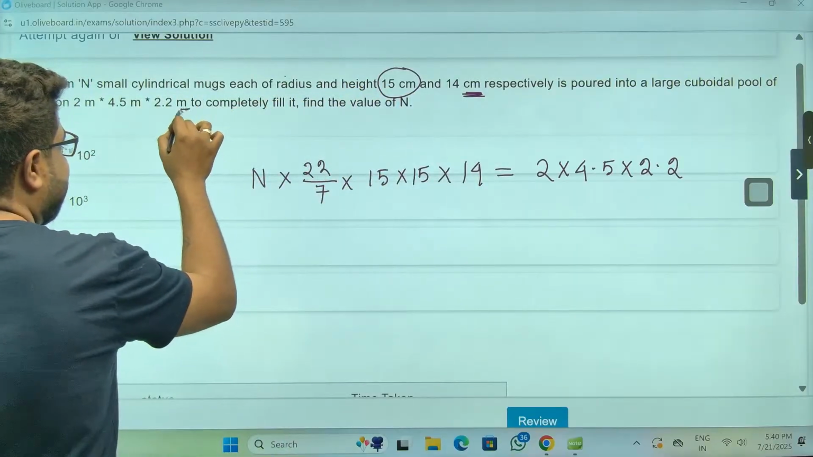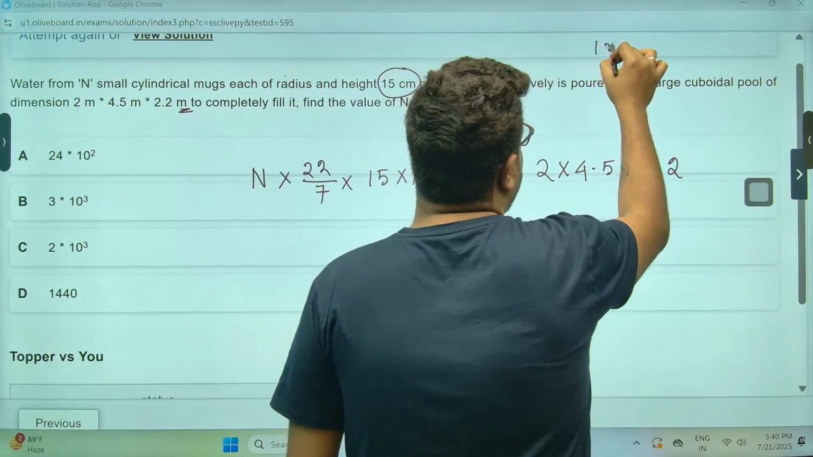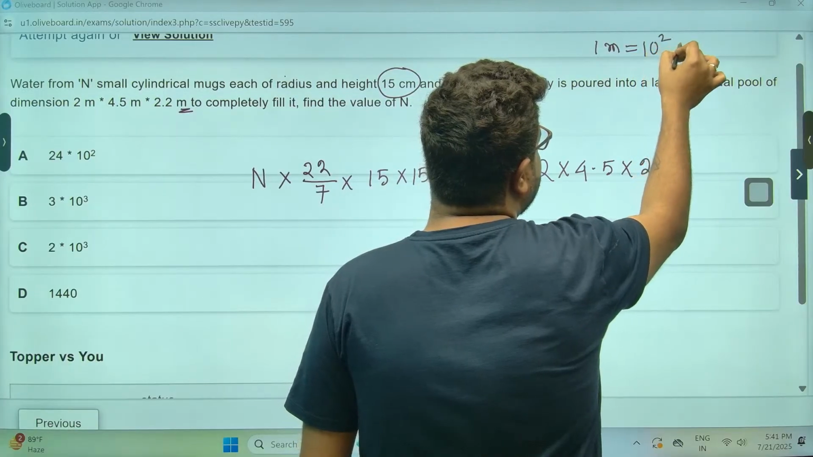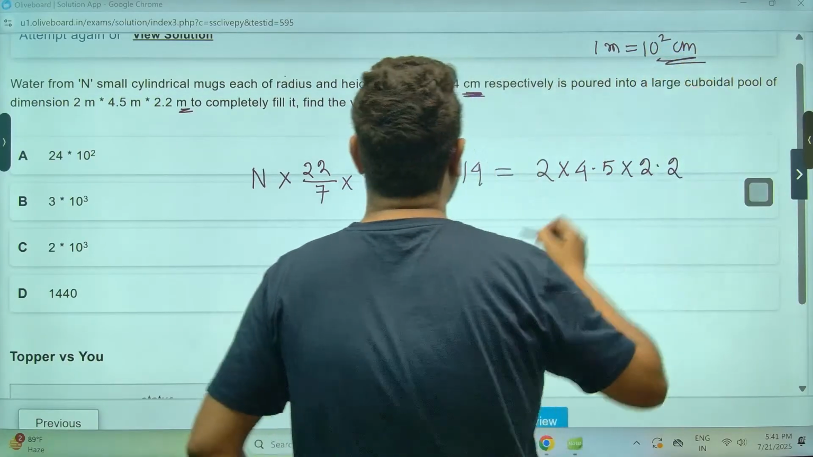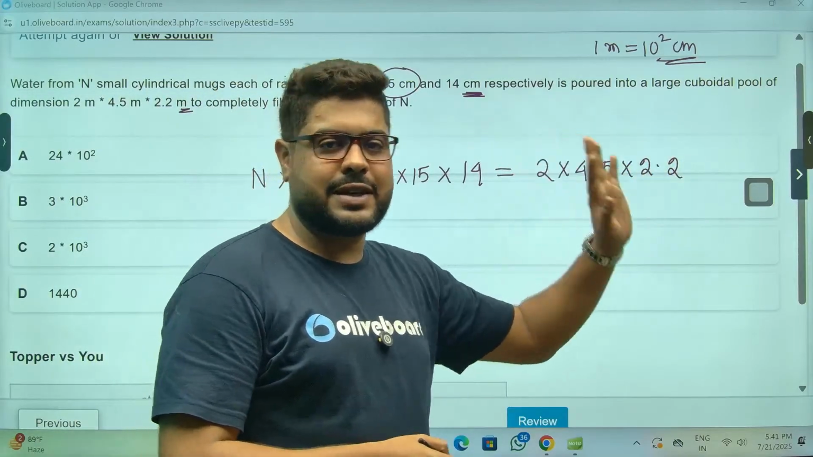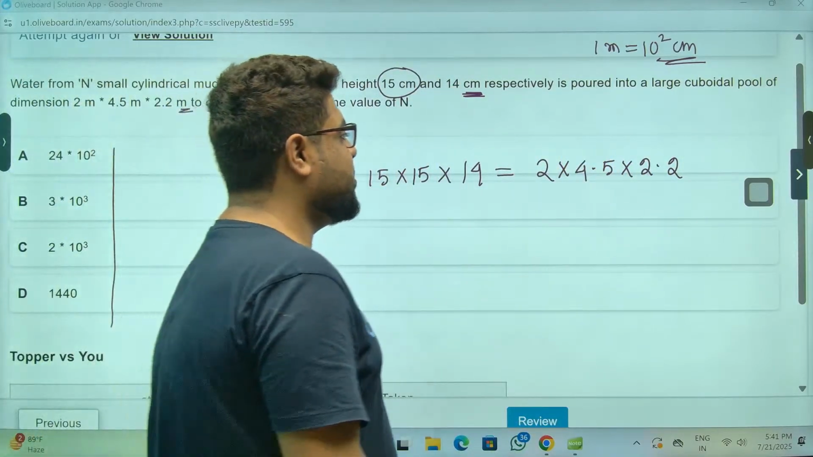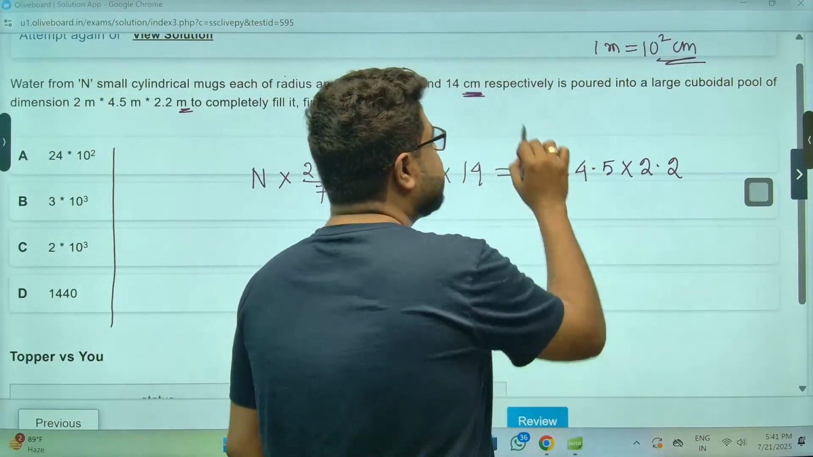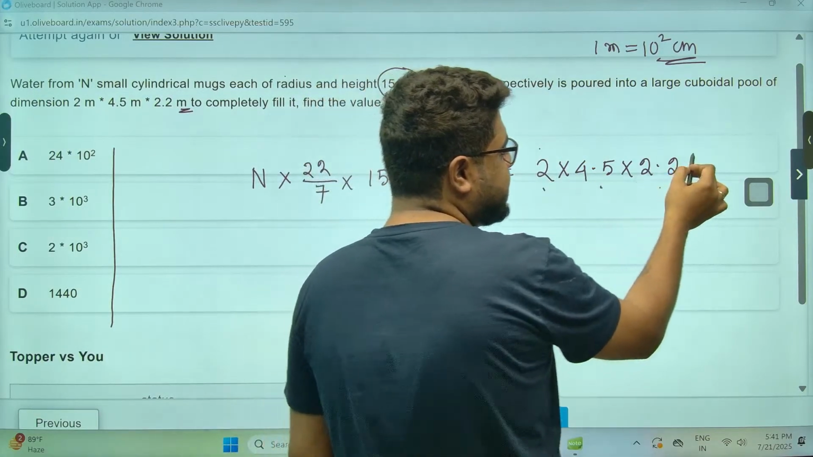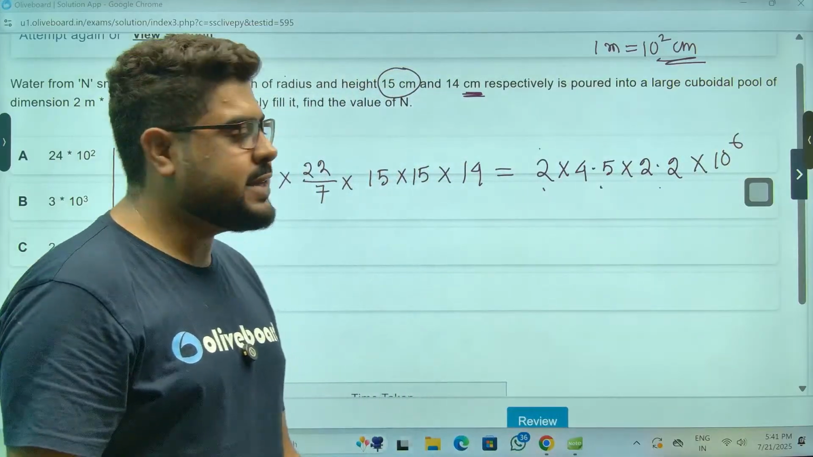Centimeter and meter. Sir, 1 meter is equal to 10 square centimeter. So either you convert this or you convert that. Let's convert this one, because in the options also it is in 10 to the power. Every meter means 10 square, so there are 3 meters, meaning it will be 10 to the power 6.